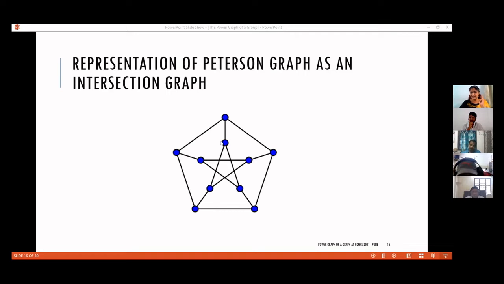So this must intersect with the sets corresponding to these three vertices. If we try to pick one element from this set, one from this set, and one from this set, there is a chance that this is already adjacent to these two. So there is every possibility that it gets an intersection with some other vertex also. But how can you be sure that that won't happen?